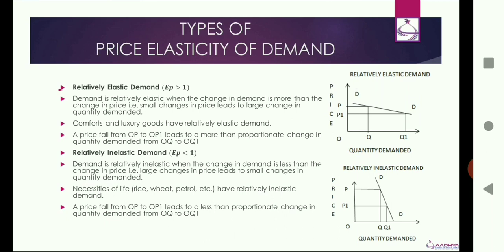In the graph, you can see when the price falls from OP to OP1, the quantity demanded increases only from OQ2 to OQ1. So the price change PP1 is a large change, and the quantity change QQ1 is a very small change. So this is the relatively inelastic demand, which is generally for necessities of life.